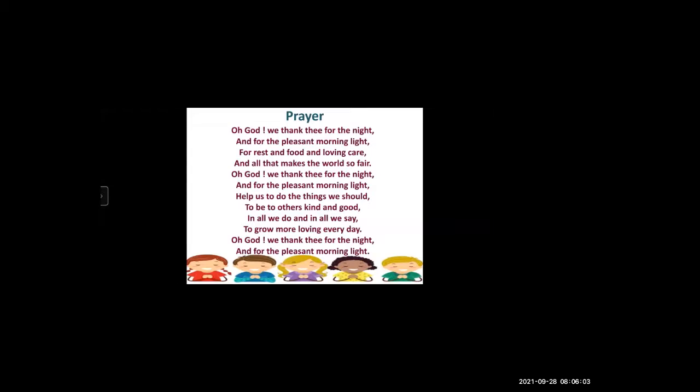Help us to do the things we should, to be to others kind and good, in all we do and in all we say, to grow more loving every day. O God, we thank thee for the night and for the pleasant morning light.